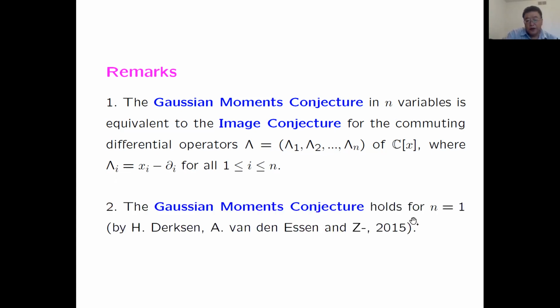And the Gaussian moments conjecture is true for n equals 1. Even for this case, the proof is not easy. You need some algebraic number theory to prove this. For n equals 2, only partial results are known. For other n's, it's completely open.